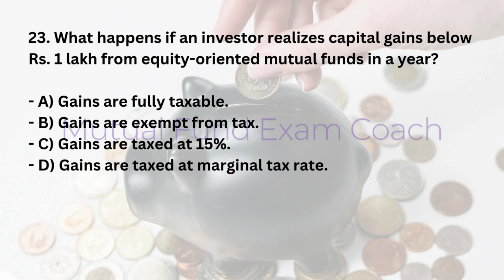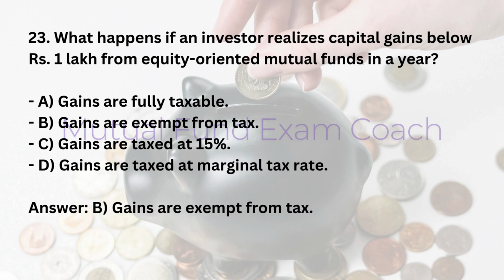23. What happens if an investor realizes capital gains below Rs 1 lakh from equity-oriented mutual funds in a year? A. Gains are fully taxable. B. Gains are exempt from tax. C. Gains are taxed at 15%. D. Gains are taxed at marginal tax rate. Answer, B. Gains are exempt from tax.